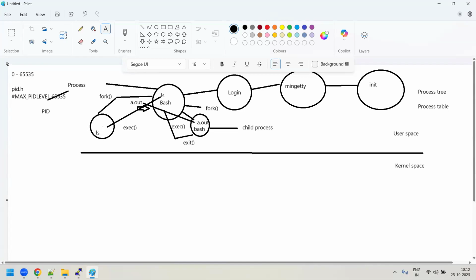Similarly, here also, when this child process, the bash child process, completes executing the ls command, it sends a signal. It sends a signal to whom? It sends a signal to the main bash process, the parent process, saying, "Hey, I completed the task." So by calling an exit system call, the child process sends a signal to the bash process. As soon as the main process receives that signal, it understands, okay, this process has completed its task. So it will take all the output of the ls, and then the main bash process is going to display it to the terminal or the screen or the monitor, or the standard output actually. This is how it happens internally, always.